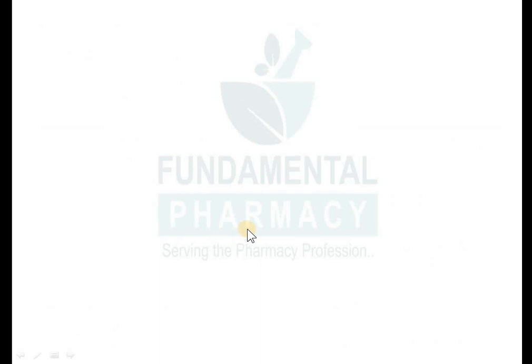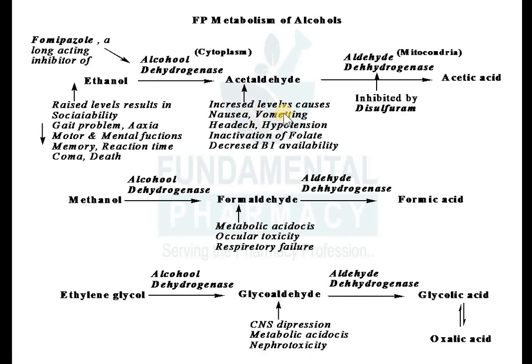Now we'll see the metabolism of various alcohols. There are three kinds of alcohols, you know that: ethanol, methanol and ethylene glycol. So first we will see the metabolism of ethanol. If you drink ethanol, what will happen in your body? Ethanol will be converted into acetaldehyde by alcohol dehydrogenase. This alcohol dehydrogenase will convert ethanol into acetaldehyde.